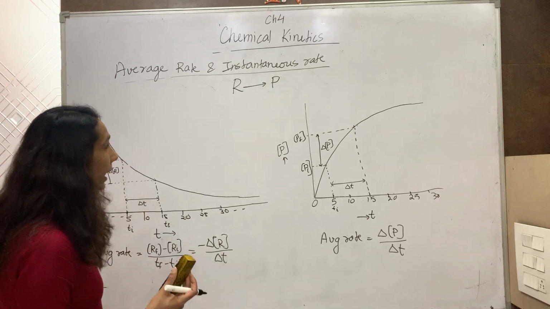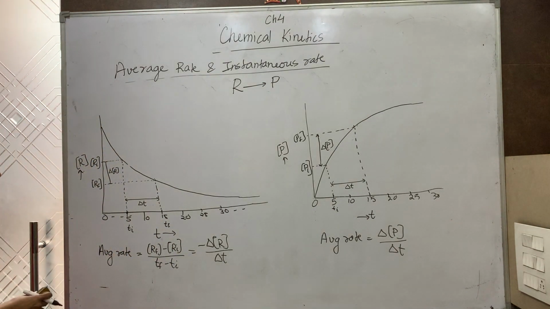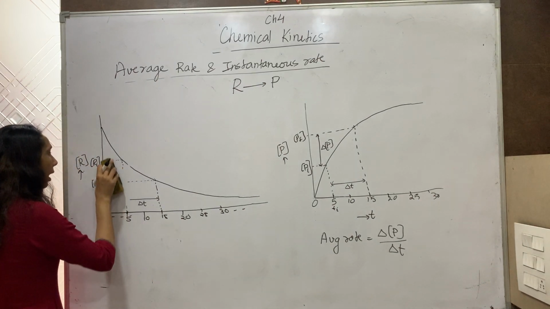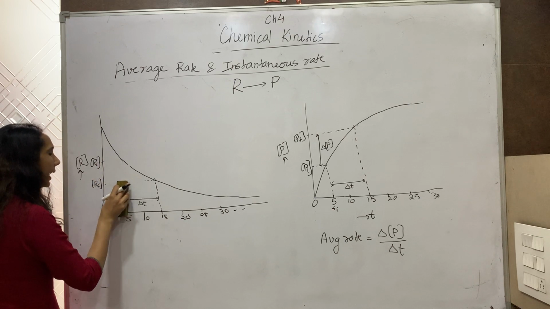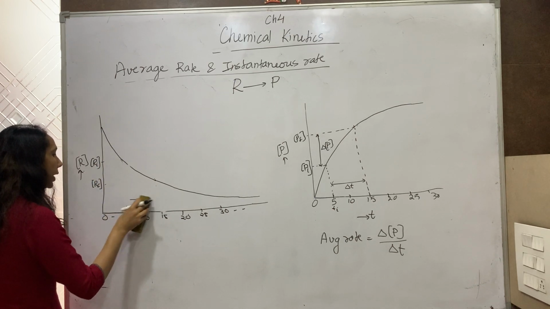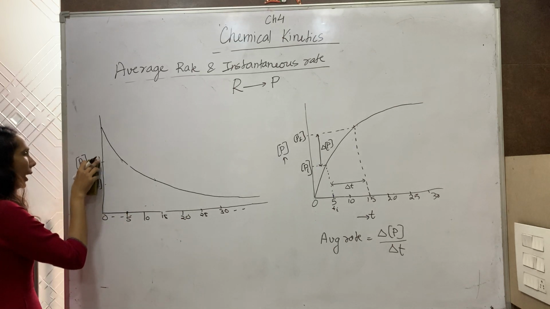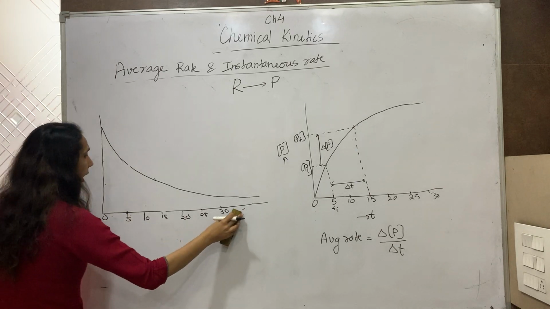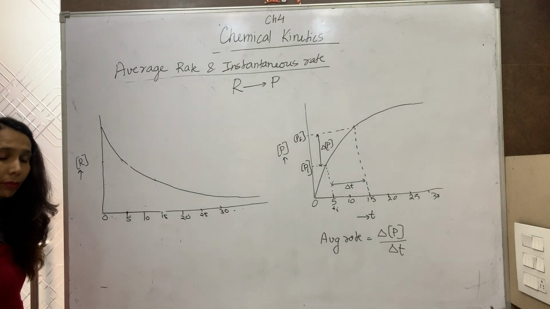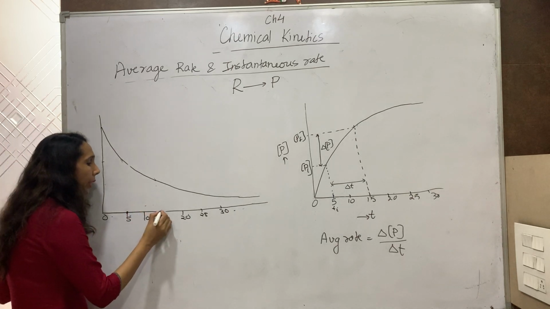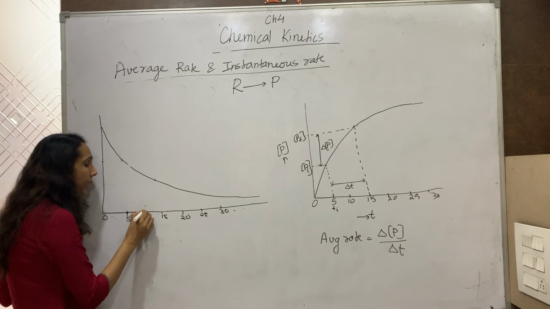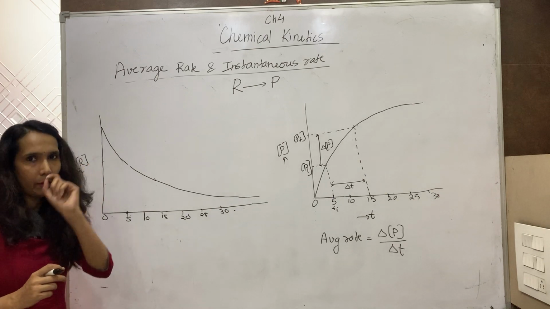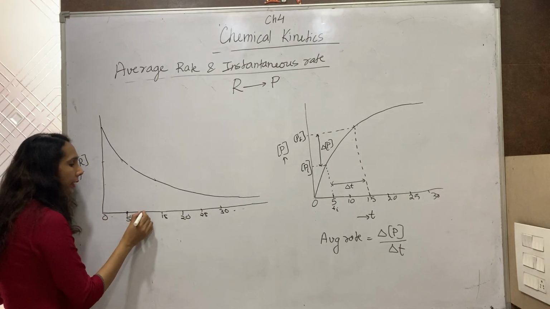Now we are going to find out the instantaneous rate in terms of reactant and in terms of product. Again with the help of the same graph. So we are again considering the same graph, but this time we are calculating not the average rate, but the instantaneous rate. First, in terms of reactant, obviously the graph will remain same. I want to find out the rate of a reaction at a particular instant, that means at 10 minutes. When I have started the reaction, the time is 10 minutes. So I want to know the rate of a reaction at this instant.